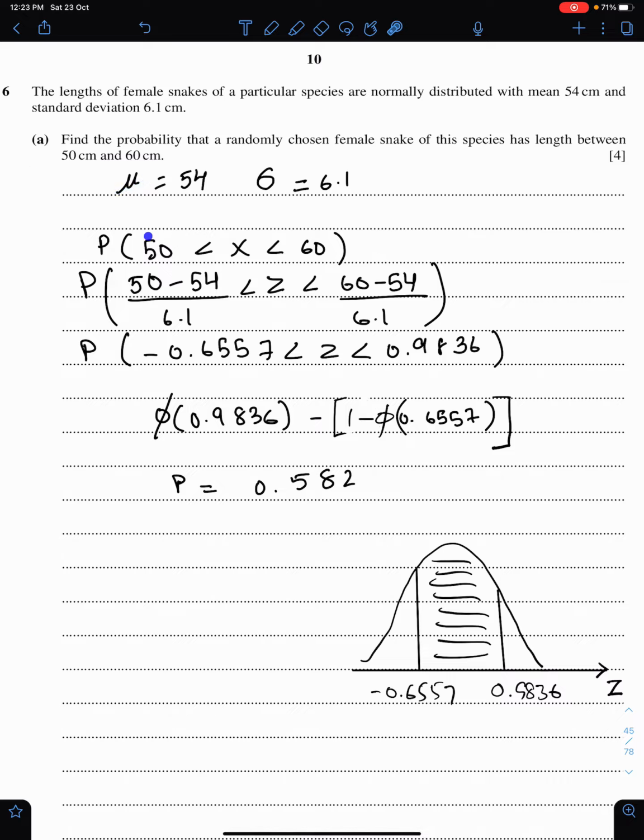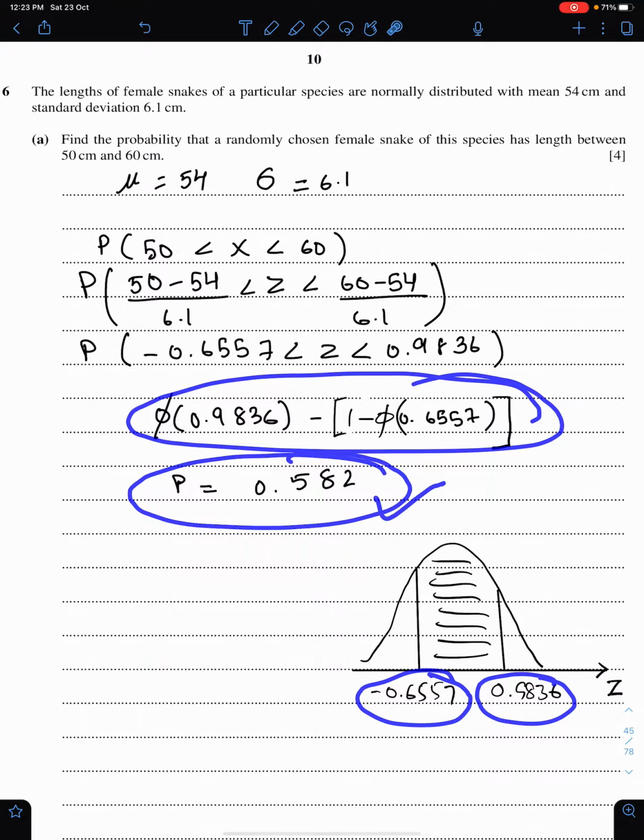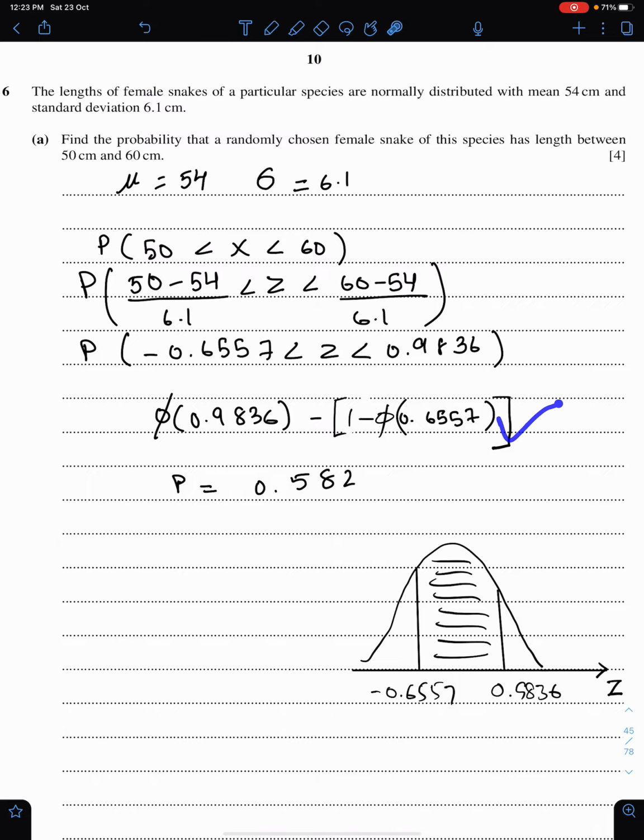So this is very simple. We need this probability. We need to convert this statement x into z with the help of this formula, x minus mu over sigma. So 50 minus mu over sigma. This is positive, so this will be phi, and this is negative, so this will be 1 minus phi. We need this area, and that's the final answer. Those who use the latest version of the calculator can put this as the lower limit and this as the upper limit after this step, and get the answer directly. But this step is compulsory. They have to show this step.